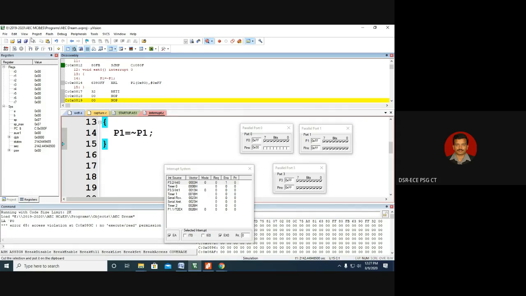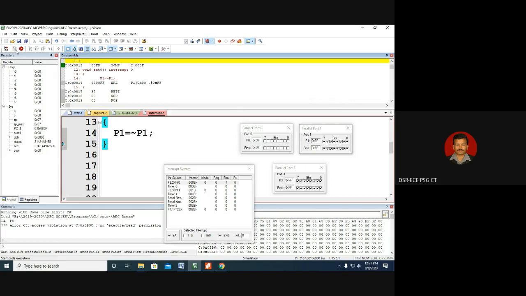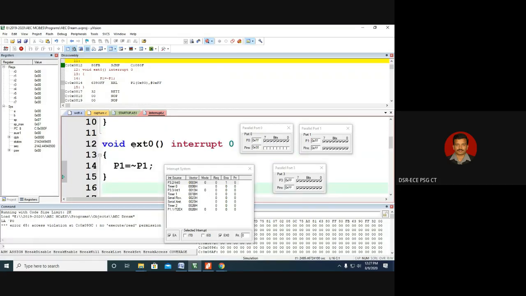That's all. So now I am running this code. So it keeps on running. So port 0 keeps on blinking. Now, to create an interrupt means what? P3.2 has to become 0. When P3.2 becomes 0, external interrupt 0 will get created. Because all the interrupts are already enabled, program execution will come to vector location 0003. From there it will jump to the 814th location and this will get executed.